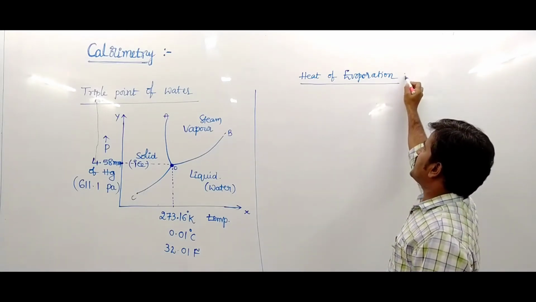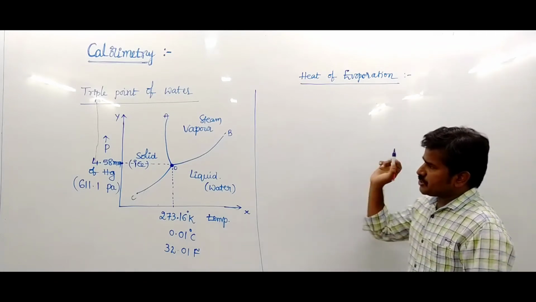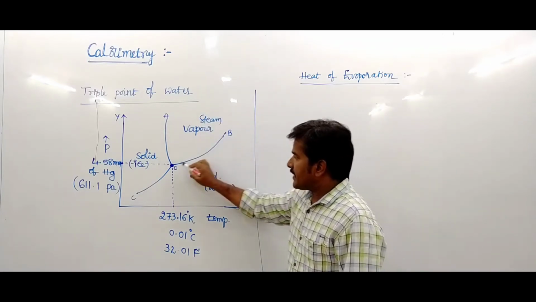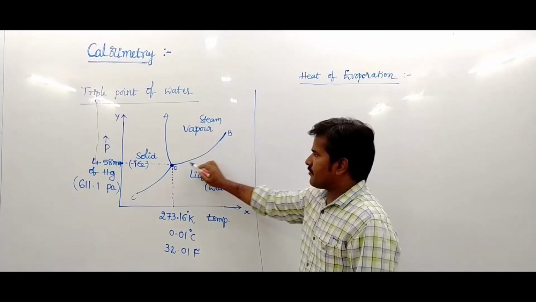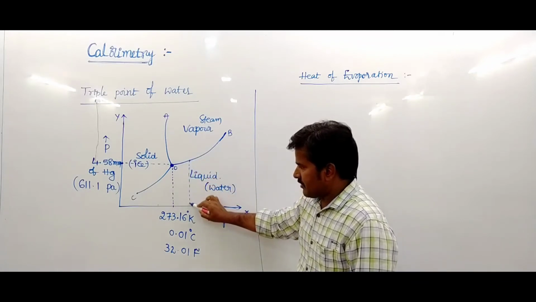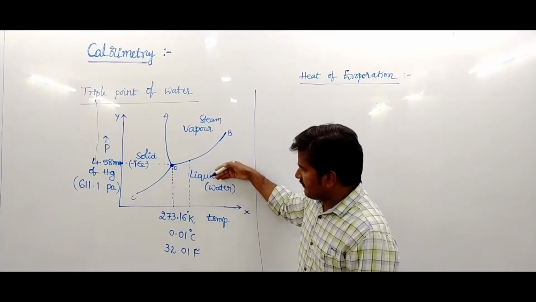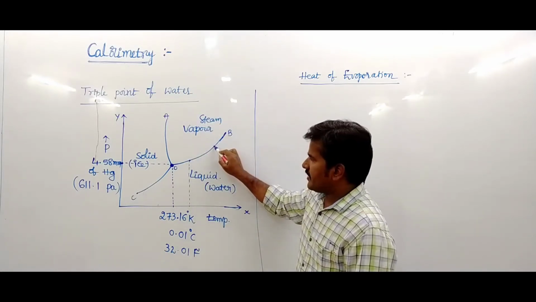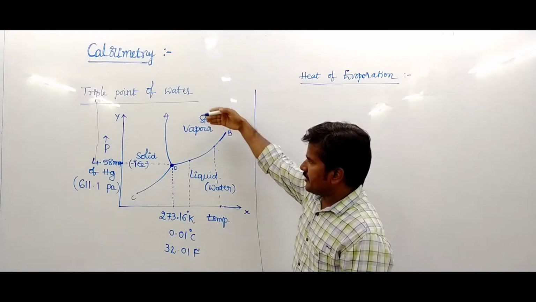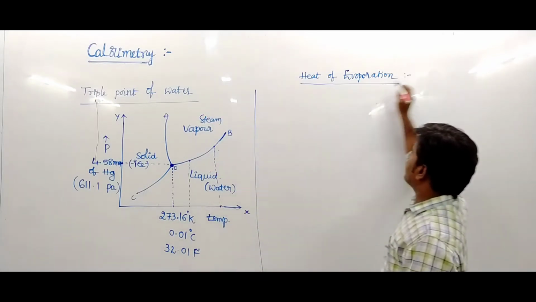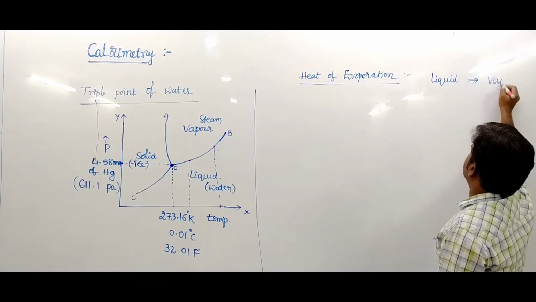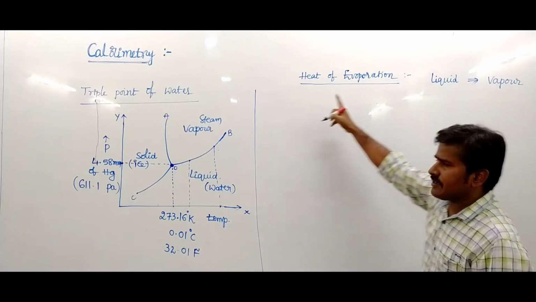The liquid state is converted into vapor state at a particular temperature and pressure. Suppose this temperature is T1, the liquid is converted into vapor, and the pressure changes. At a particular temperature, liquid converted into vapor state is considered heat of evaporation.